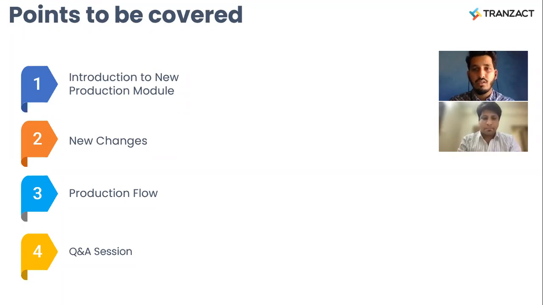Now, to start with, the first point is the introduction to the new production module. First, I want to answer why we have brought up this change. Why have we changed the front end of the production module? It's in the DNA of Transact, from the earlier stage, that we want to make the product super easy to use for all the users. These changes will help improve your experience of using the product, improve the speed and performance of the product, and also let you work in an efficient manner.